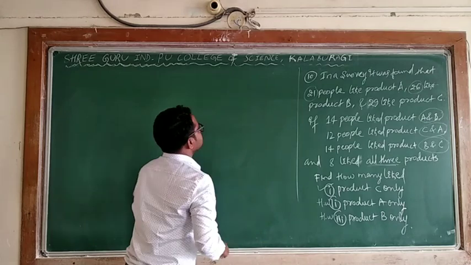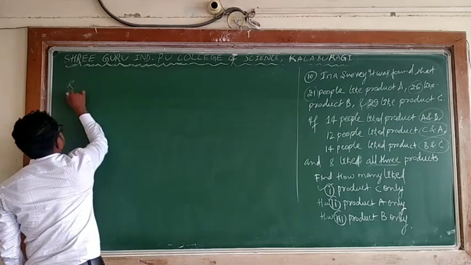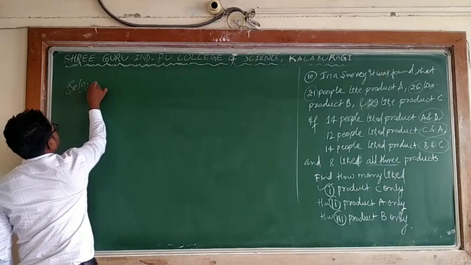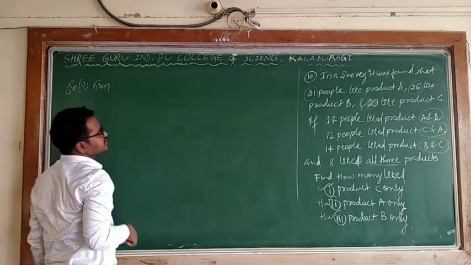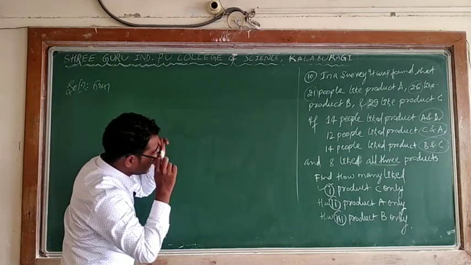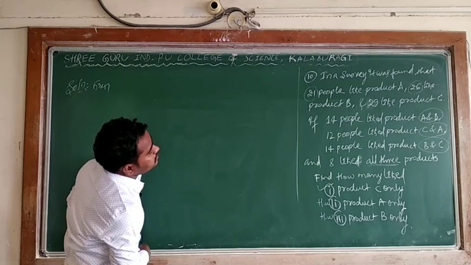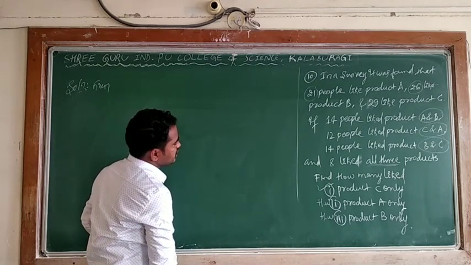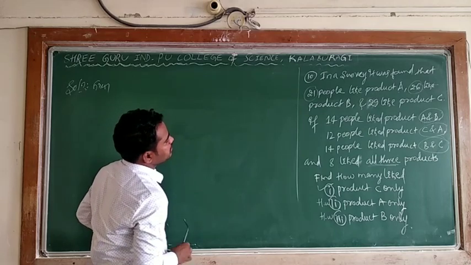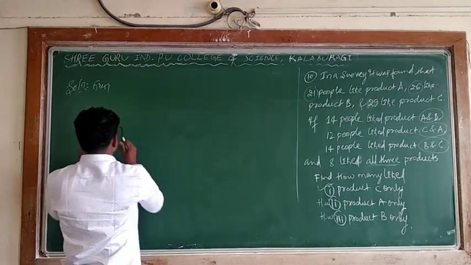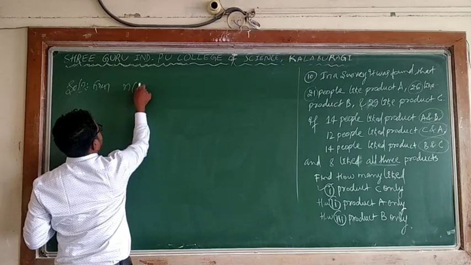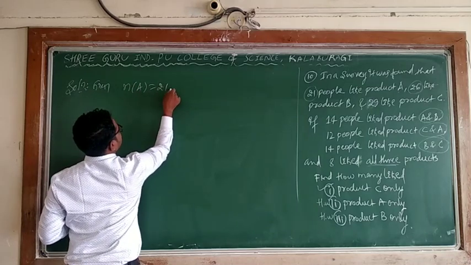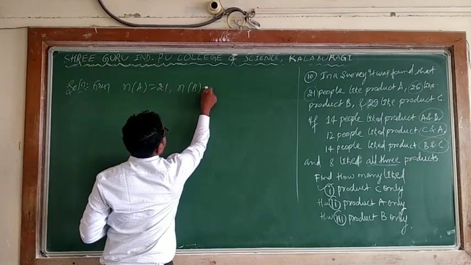Okay, what are the things given? Solution. What is given? In a survey it was found that 21 people like product A. Means n of A is 21. n of B, how many like product B?